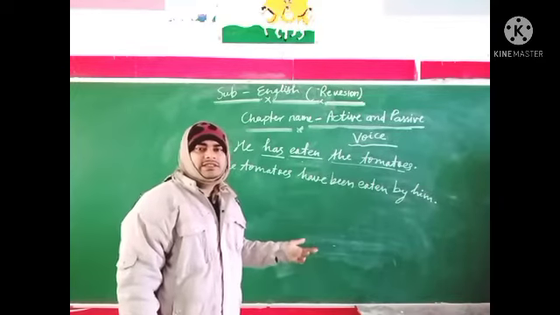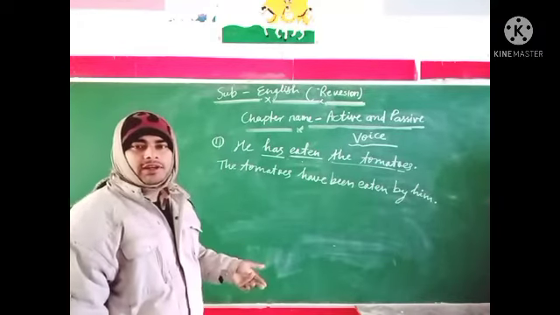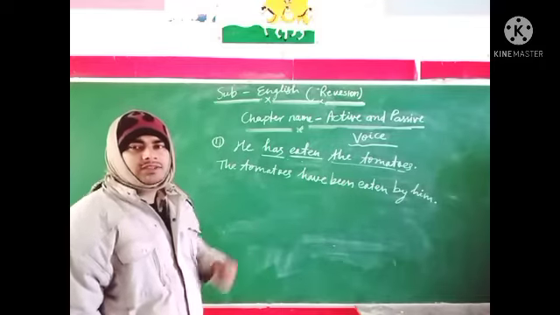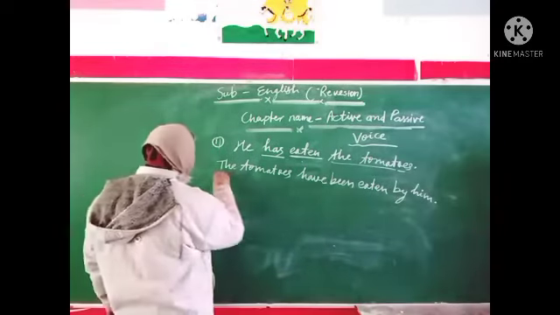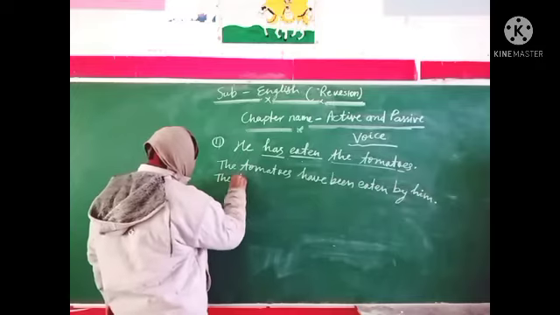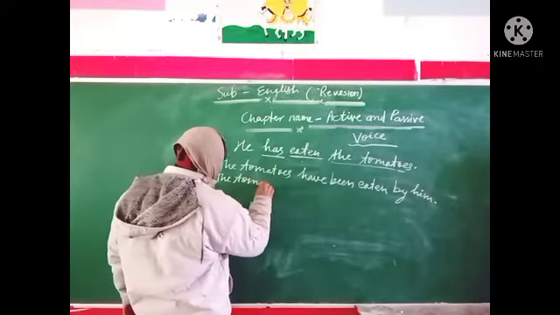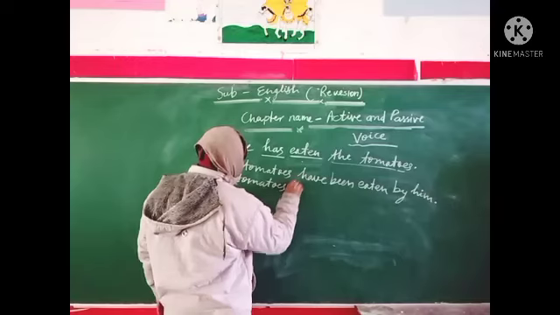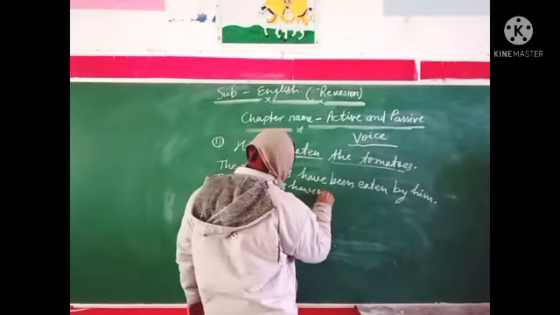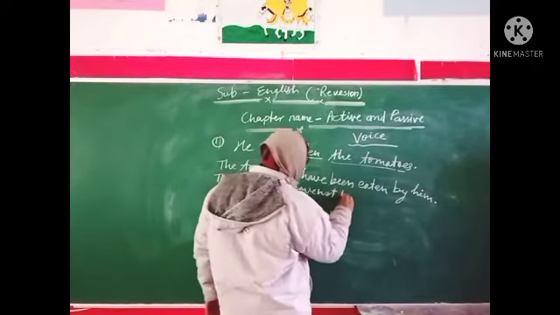Now we will change this into negative, interrogative, interrogative negative, and so on. See this. The tomatoes have not been eaten by him.